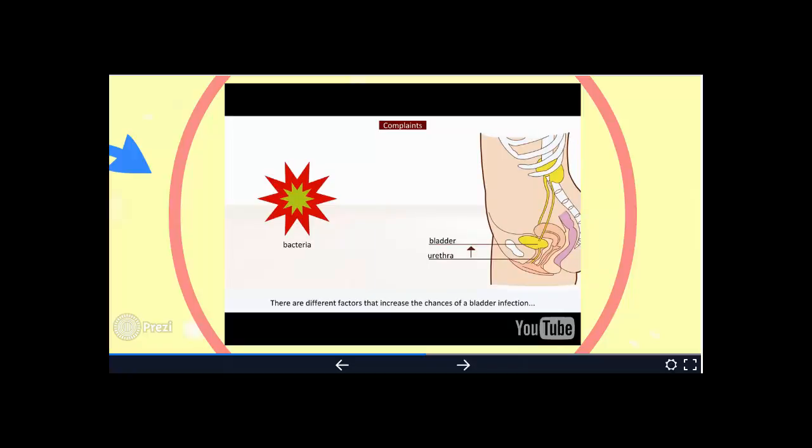There are different factors that increase the chances of a bladder infection, which goes along with increased risk of bacterial infection: not enough fluid intake, sexual intercourse, bad hygiene, bladder or kidney stones, pregnancy, menopause, diabetes mellitus, having a catheter, birth defects of the urinary tract or kidneys, and chemicals.